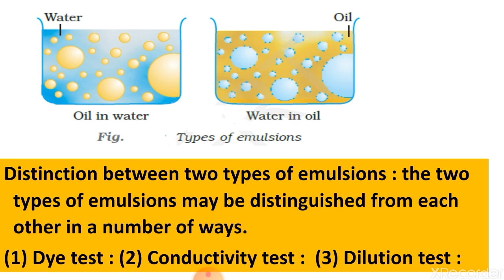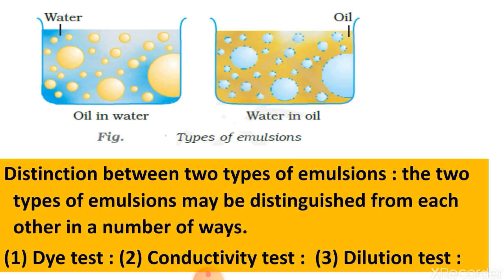As you know, electrolyte dissociates in water, that's why it indicates the emulsion is oil in water type and hence conductivity increases. Then the dilution test. As a general rule, an emulsion can be diluted with the dispersion medium.